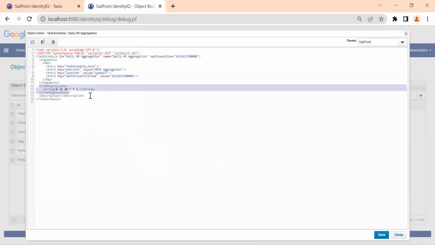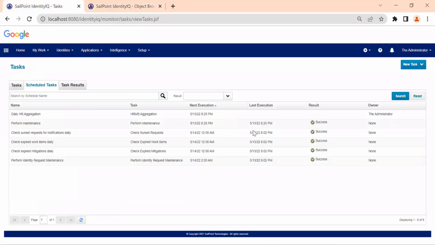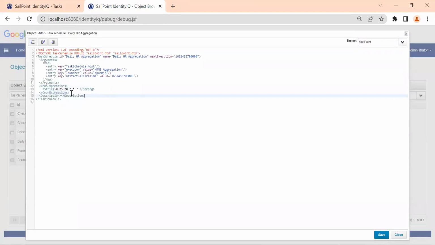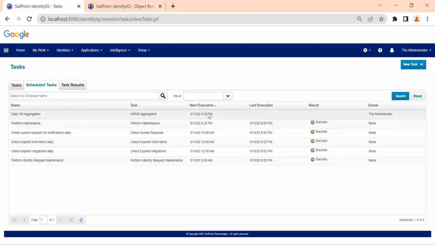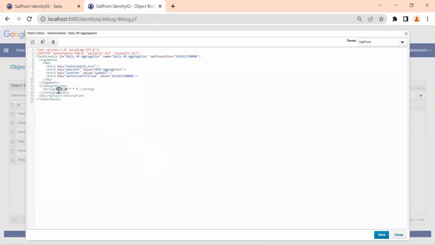Based on that, it calculates this frequency and the next schedule, so we are using this cron expression. You can also change this date and hour, but I don't know how to write this.